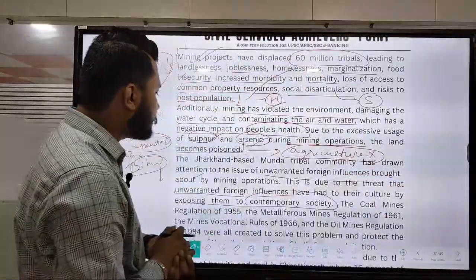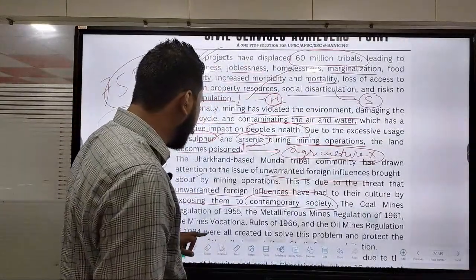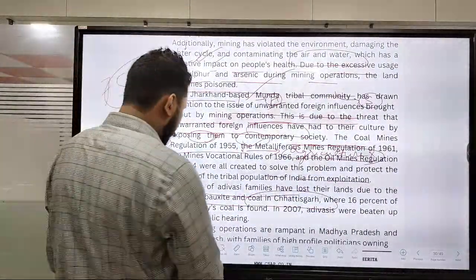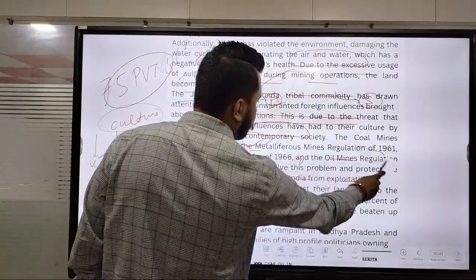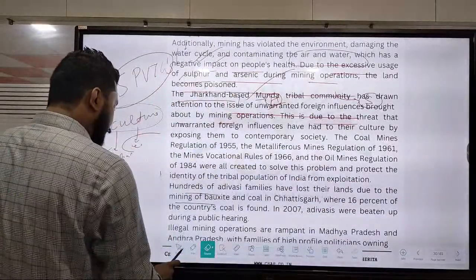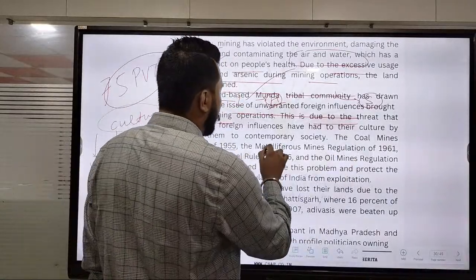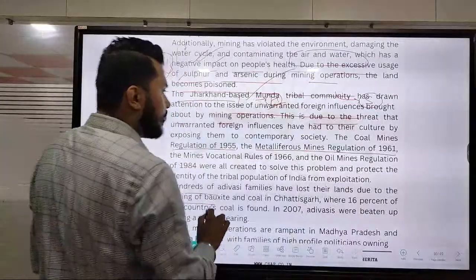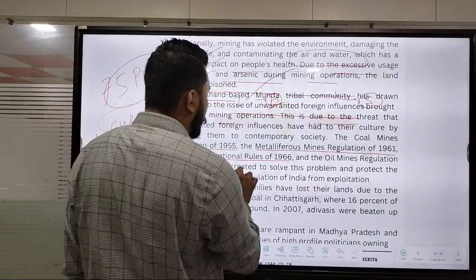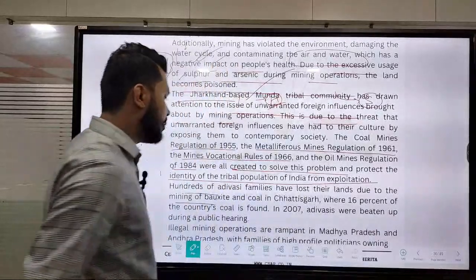So this is a problem that has come up, and we have to look at that problem a little. Okay, so therefore there are various number of acts which have directly come into prominence, I can say about the coal mines. These things are important, we have to write them. That is, the Coal Mines Regulation of 1955, the Metalliferous Mines Regulation of 1961, Mines Vocational Rules of 1966 and the Oil Mines Regulation of 1984 were all created to solve this problem and to protect the identity of the tribal population of India from exploitation.